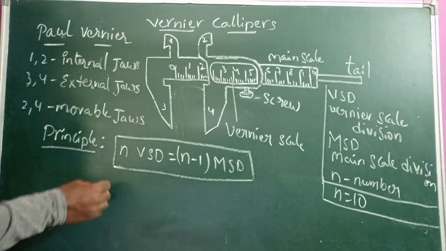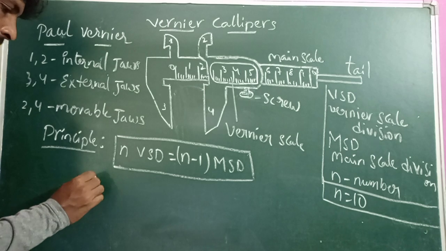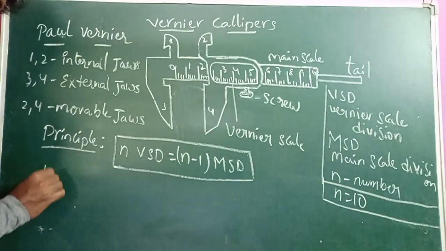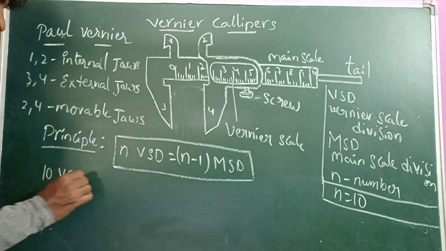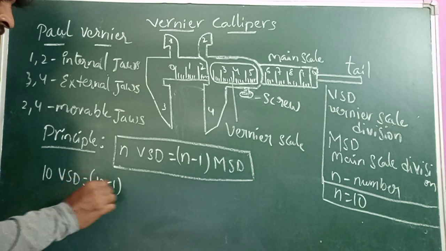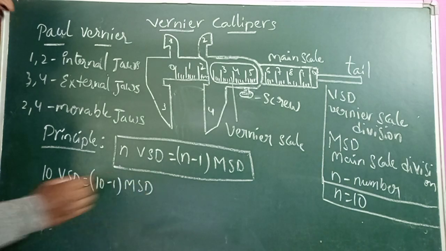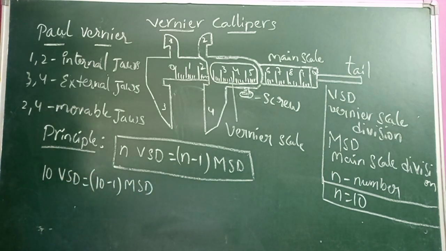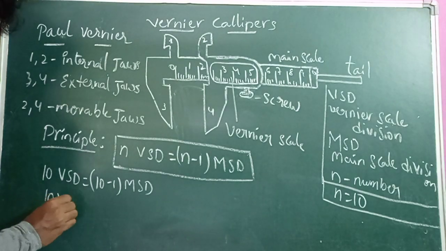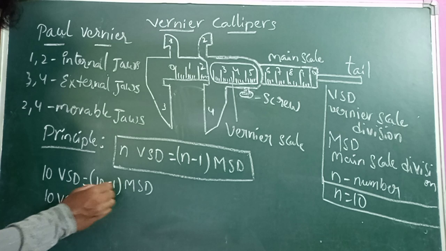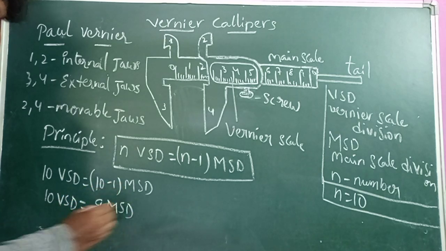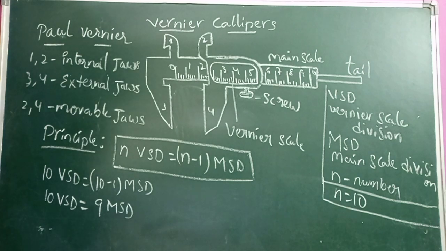So it can be written as 10 VSD, because the n value is 10. 10 vernier scale divisions is equal to 10 minus 1 main scale divisions. So 10 VSD equals 10 minus 1, which means 9 main scale divisions.